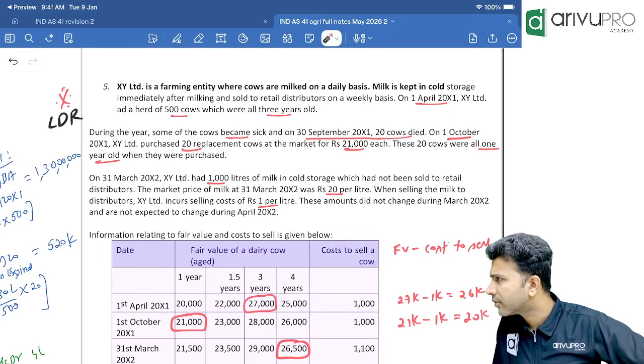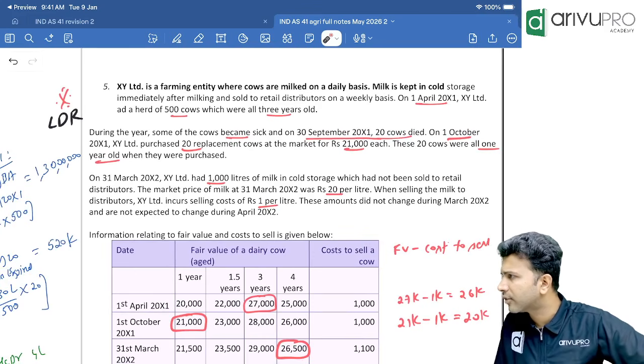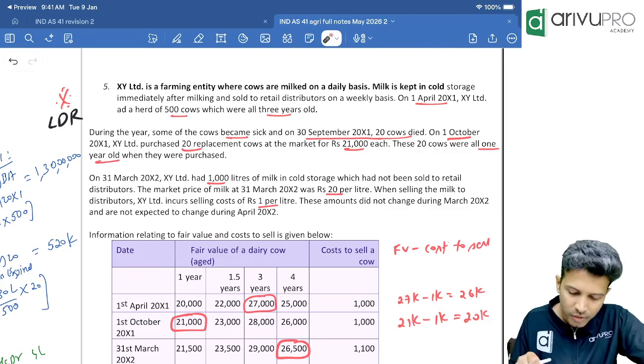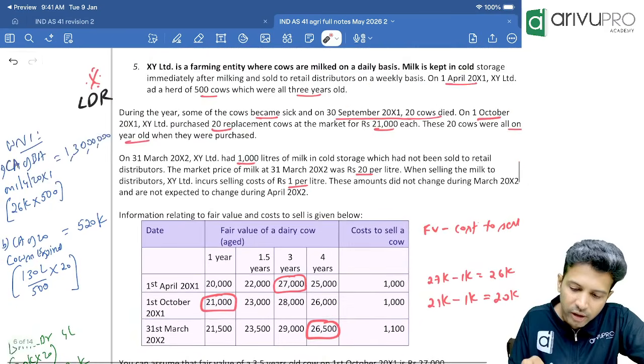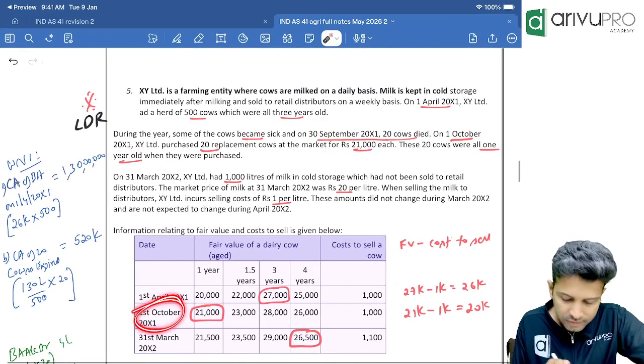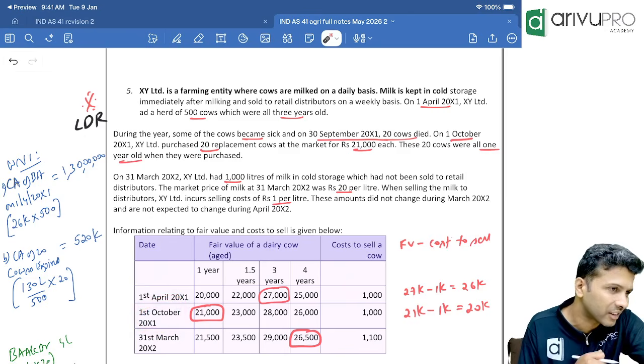Sir, can we consider fair value less cost to sell existing on 1st September? Not required much. Not required. Shiv Kumar is saying, can I take the 1st September fair value, or the cows died on 30th September? Can I take the 30th September fair value and then derecognize?